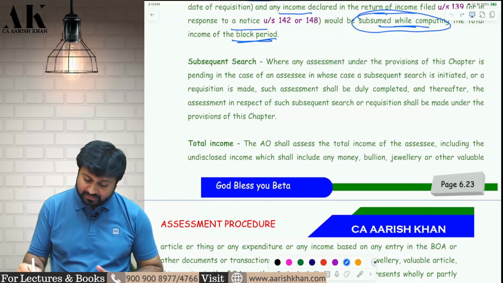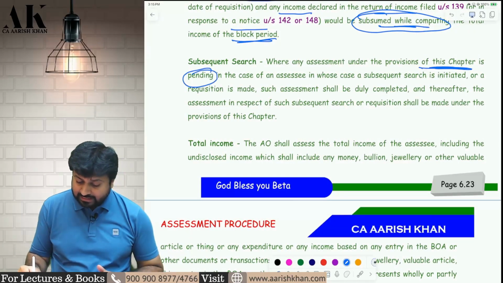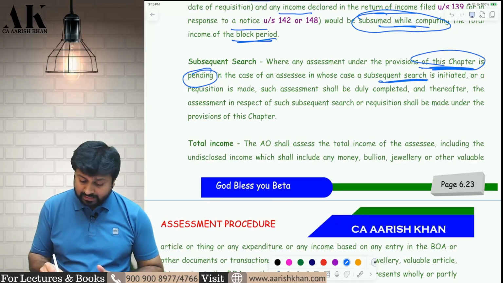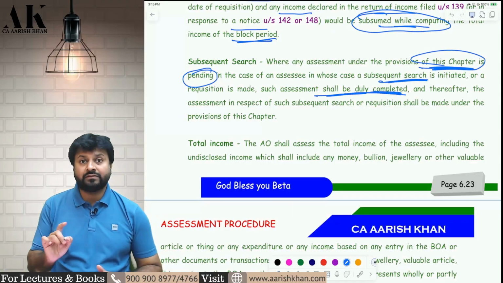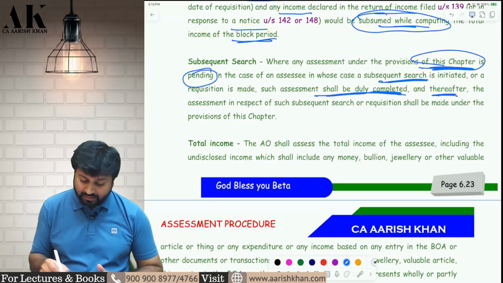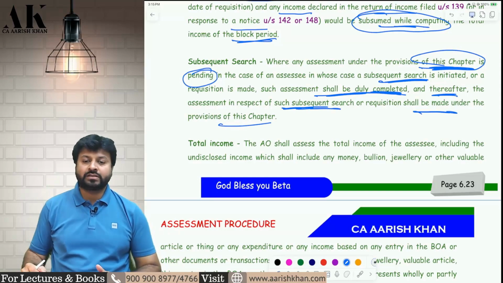Check it please. First, they will complete the first assessment. Where any assessment of this chapter is pending, and there is a subsequent search, then the assessment shall be duly completed first. First complete the old assessment, and thereafter the subsequent search assessment shall be started. I hope it is clear to all of you.